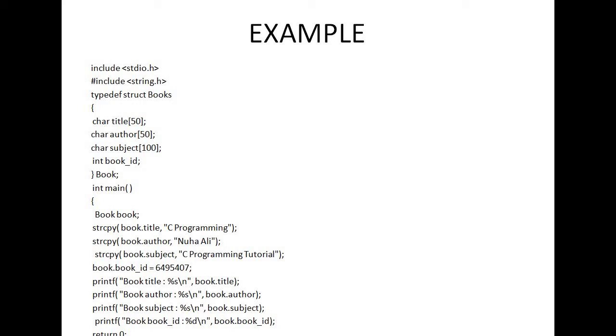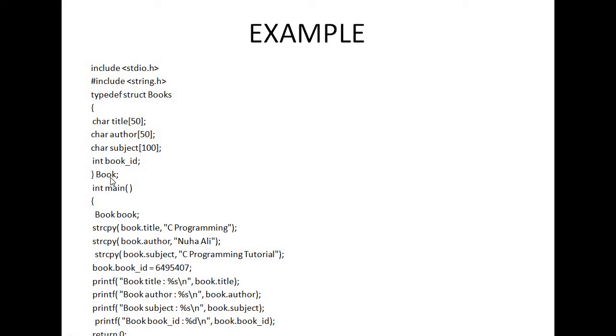So here I am using one structure, struct books. Struct is a keyword, and I am defining different members of the structure. These are nothing but the members of the structure: title, author, subject, book ID. I am creating a book structure, and the different members of this book structure are title array, author array, subject array, and book ID. And I am giving one name to the structure that is known as book.